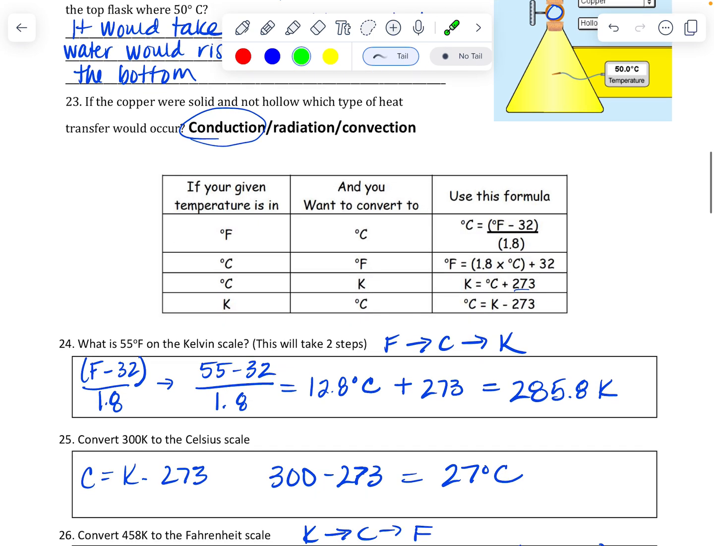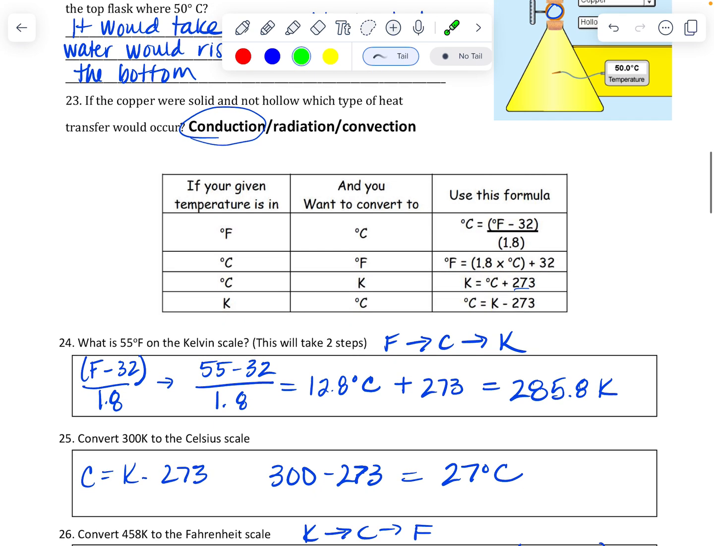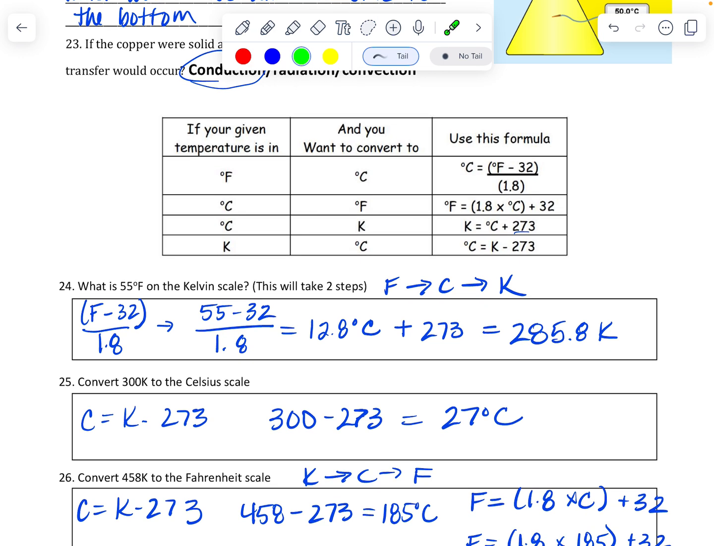Down here, we're converting between different temperature scales. The first one is going from 55 on the Fahrenheit to Kelvin. Remember, you have to take 2 steps. You have to go from Fahrenheit to Celsius to Kelvin. You cannot go directly from Fahrenheit to Kelvin. So, this is our formula. Fahrenheit minus 32 divided by 1.8 gives you 128 degrees Celsius. To change it to kelvins, you add 273. So this is step 1, step 2.